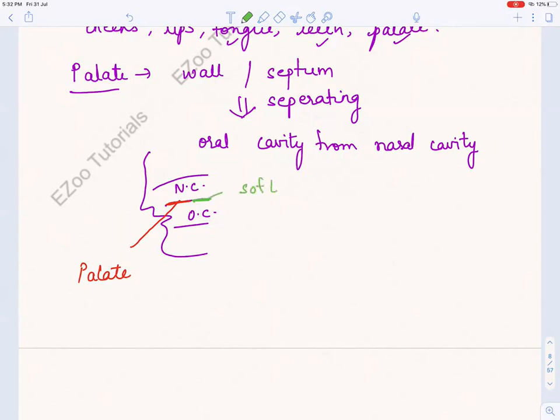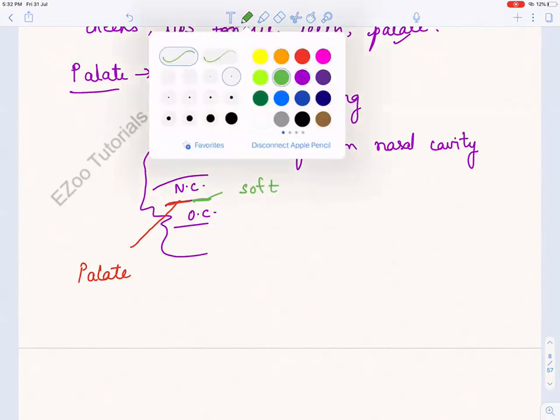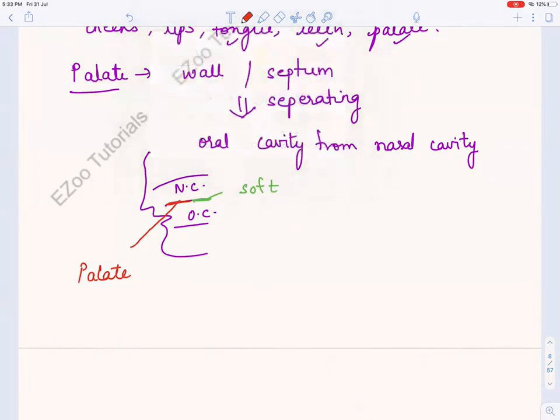This is the soft palate, and this is the hard palate. Okay, so this palate is a septum that is separating the oral cavity from the nasal cavity. Easy to understand, first point. Now let us see the second point of palate, and let us now see something about hard palate.